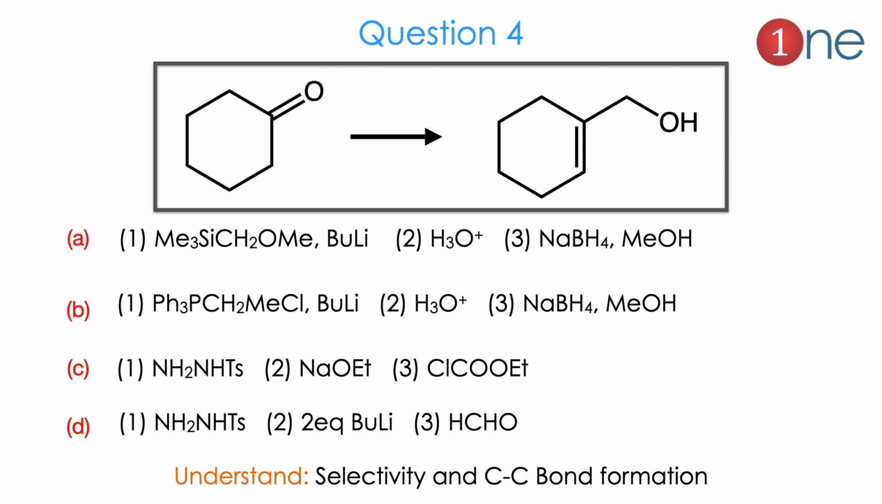The first one is a silyl reagent and butyl lithium, and hydrolysis and sodium borohydride. The second one is like a halide. The third one is hydrazine. So you are using the base, or hydrazine, or aldehyde. Here you have to know selectivity as well as new C-C bond formation. So an extra methylene group is there. Then you have to guess which one is which.